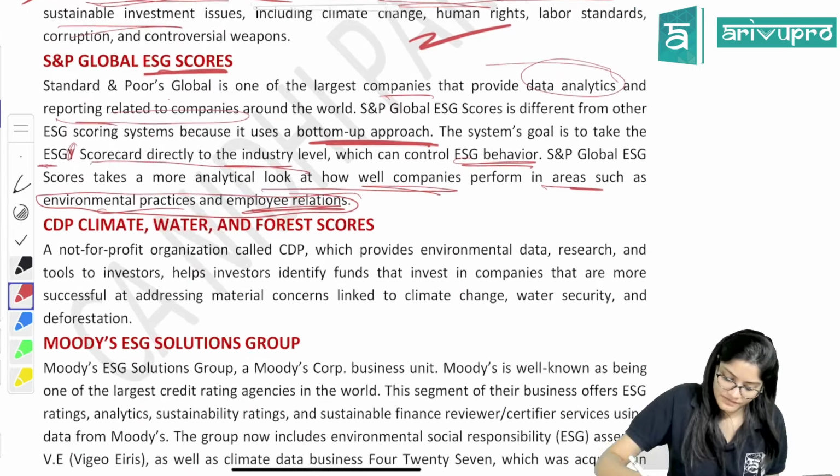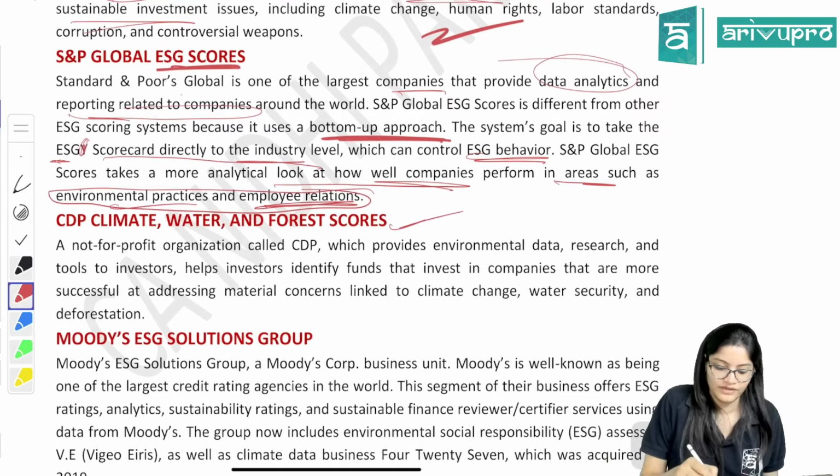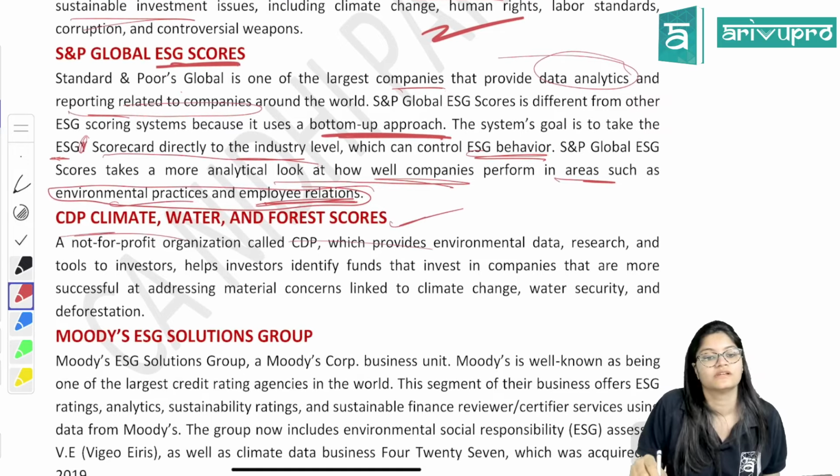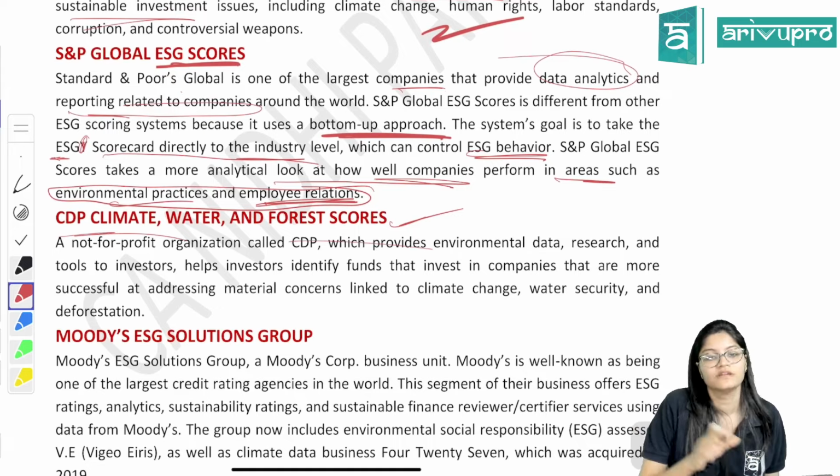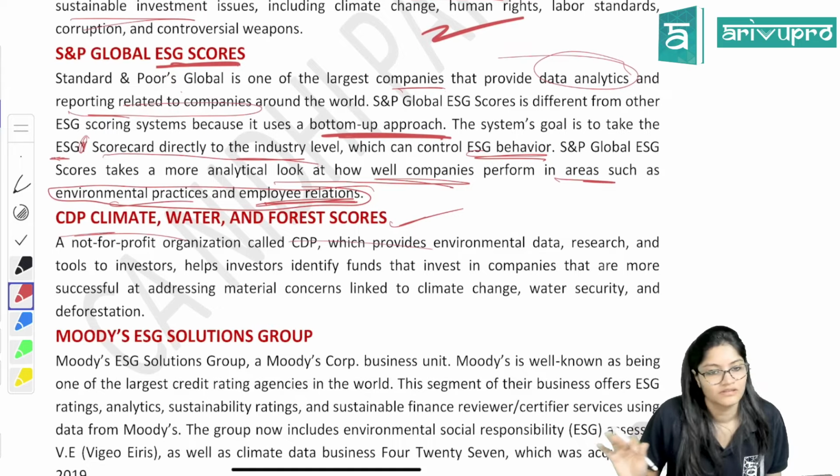Next, this is time pass. One is CDP climate, water and forest scores. That means one organization is there, CDP, which is also providing scores. Not important at all.